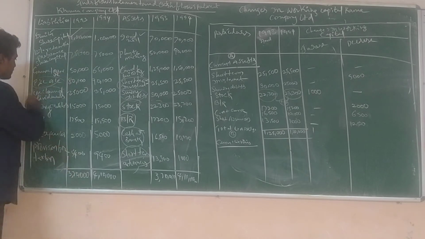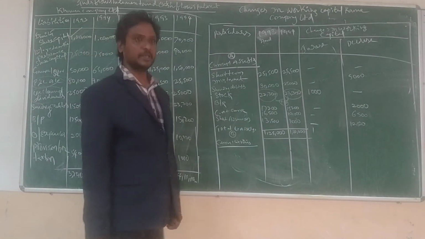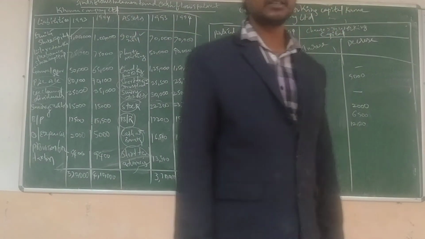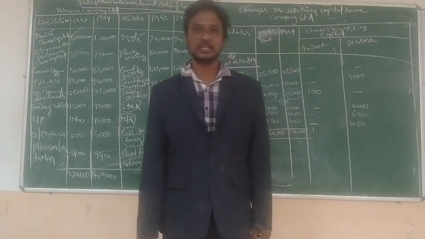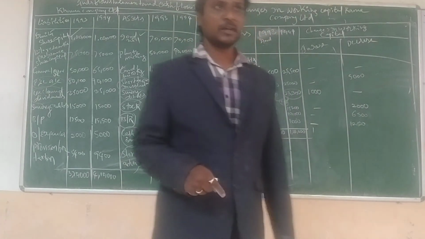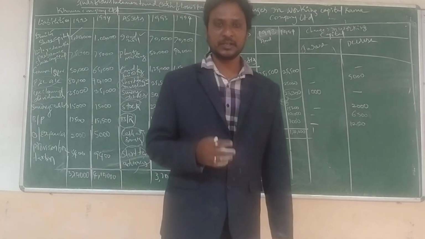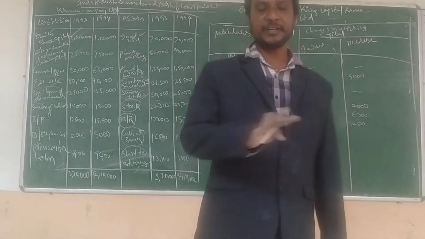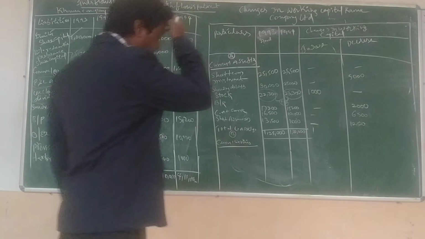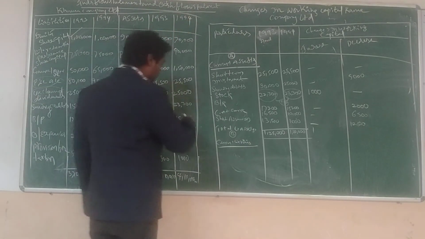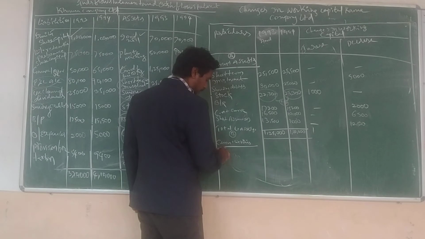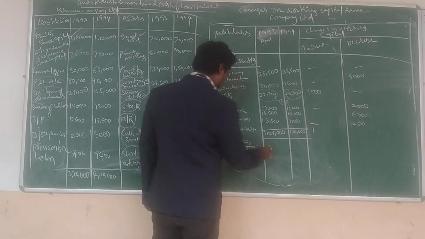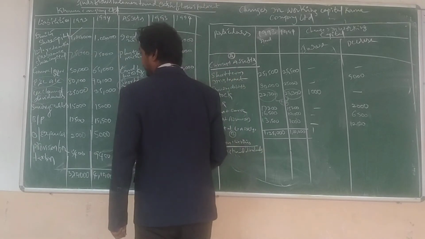And unclaimed dividends. Unclaimed dividends means the amount you could not pay on particular shares, the dividends not paid to the persons holding those shares. That amount is a liability, and that is what we treat as a liability. So how much liability? 25,000. What? Unclaimed dividends. How much? 25,000.